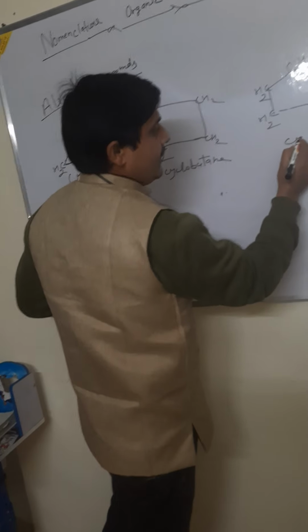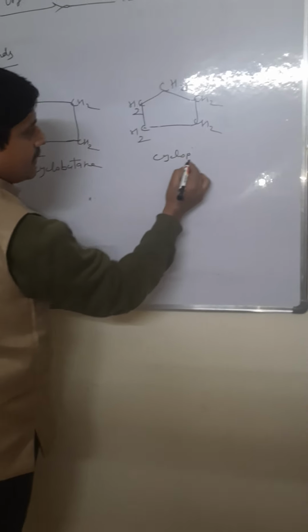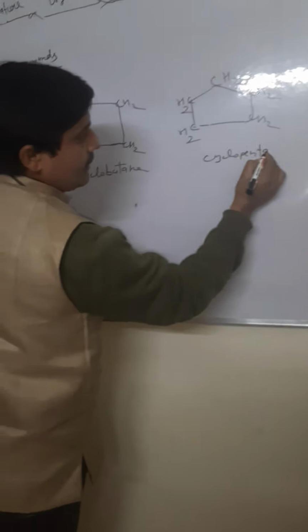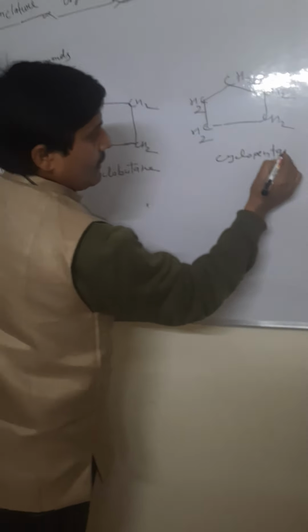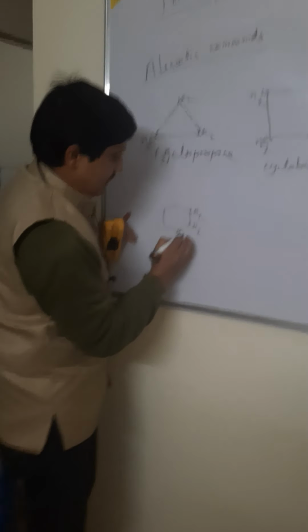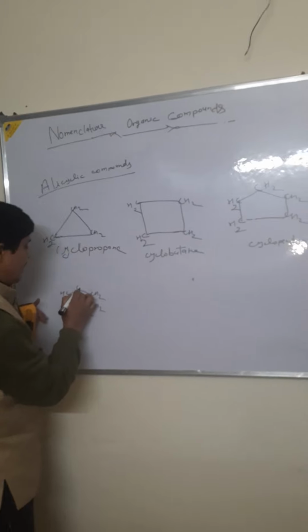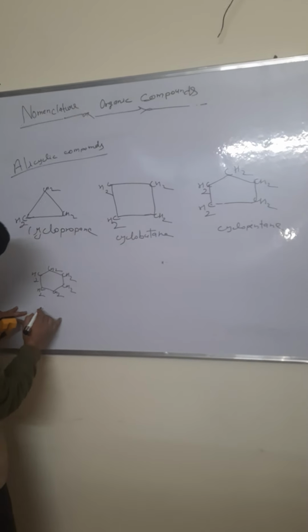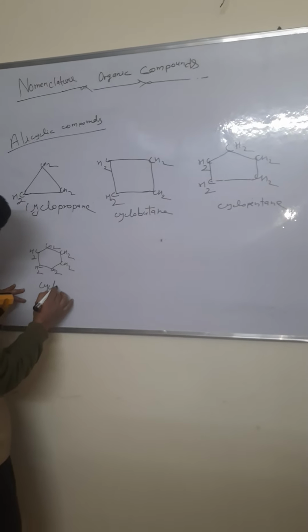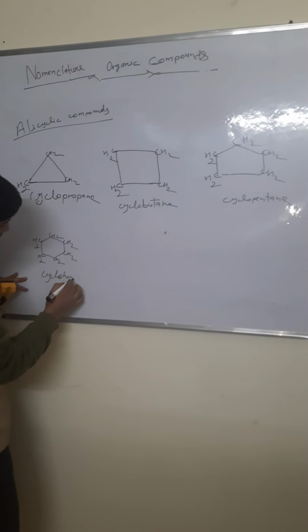Then cyclopentane and cyclohexane: CH2 group, CH2 group, CH2 and CH2, CH2 and CH2 group. This is cyclohexane.